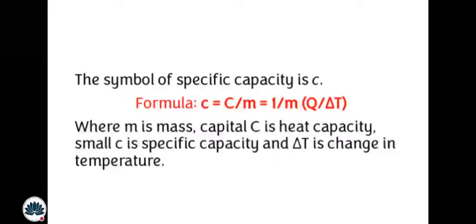What is essential for you is the formula of specific heat capacity, which is small c equals capital C upon m, equals 1 upon m times (Q upon delta T). This is the overall, complete formula. Small c means the specific heat capacity. Capital C means the simple heat capacity, upon mass. m means mass, Q means heat energy, and delta T means change in temperature.